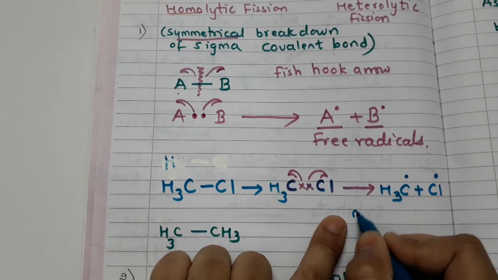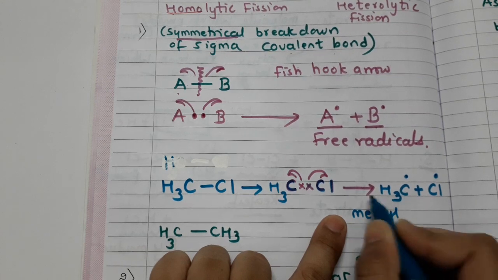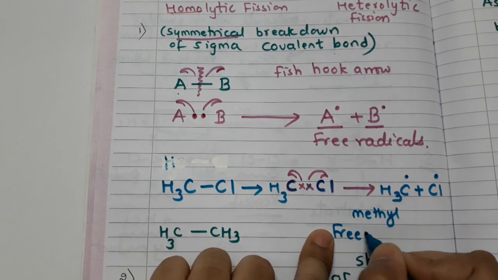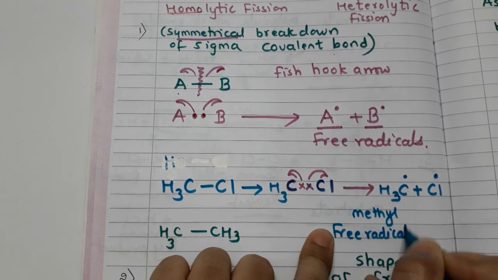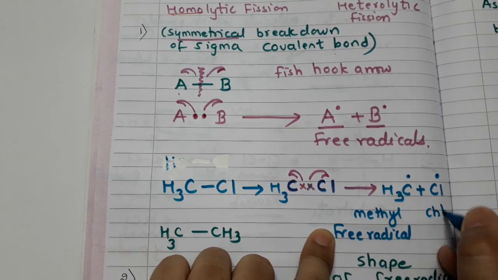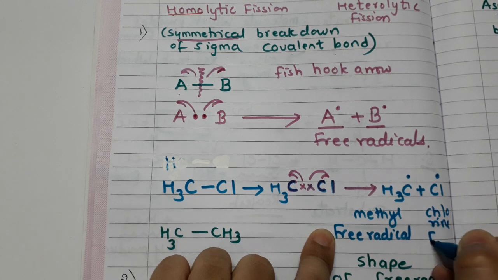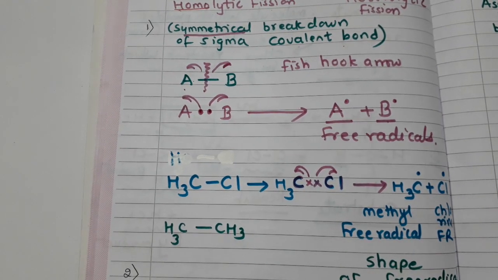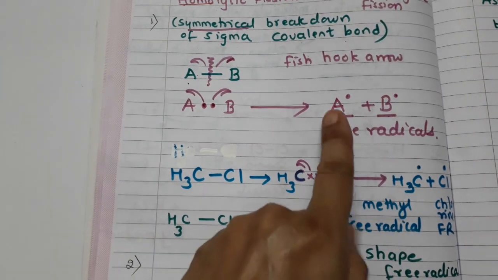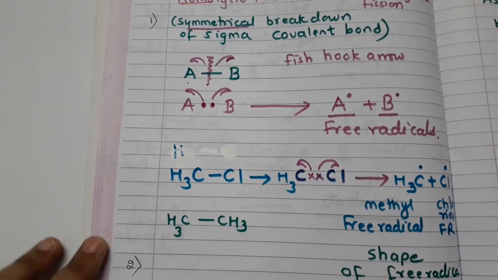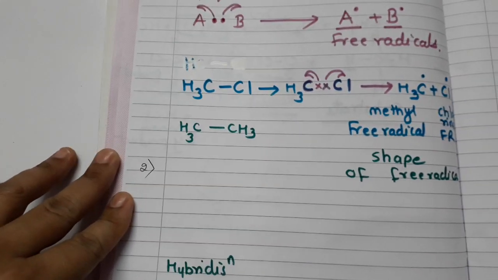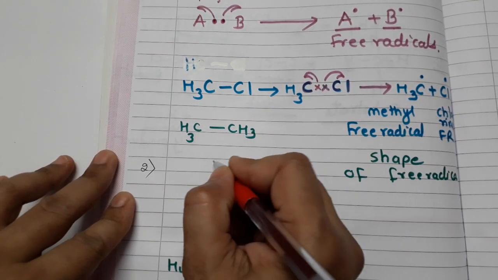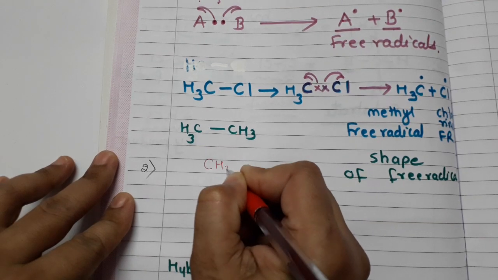Now what will be this first radical which is formed? It is the methyl free radical. And the second one is the chlorine free radical. I write only FR. Now as I told you, I am going to explain what is the meaning of free radical. In order to understand free radical, I am taking the example of this CH3.